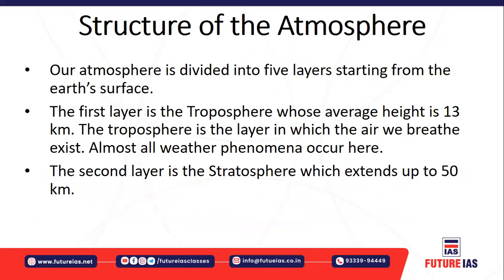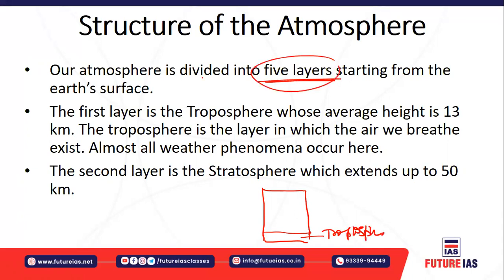Okay, let's understand the structure of the atmosphere. First of all, the structure of the atmosphere is divided into 5 layers. Just like a normal structure, for example, this is your structure of the atmosphere. If you take the vertical, the first layer is called the troposphere. So here the 5 layers will be there. The first layer is called the troposphere, whose average height is around 13 kilometers.